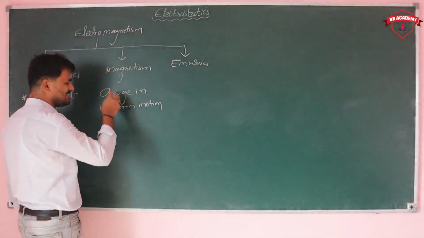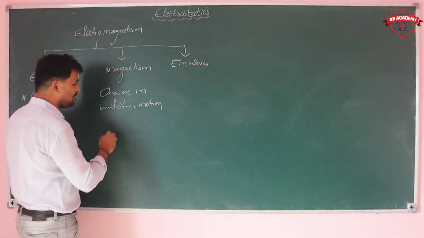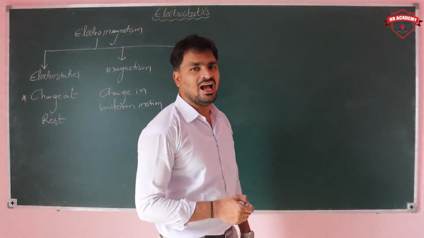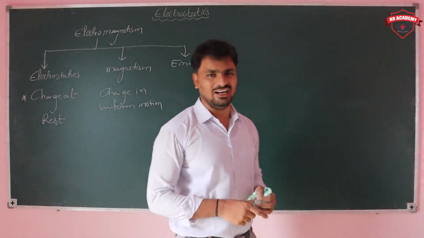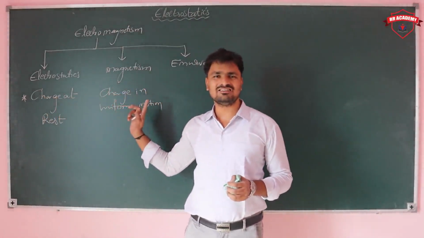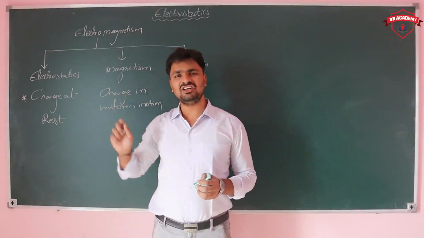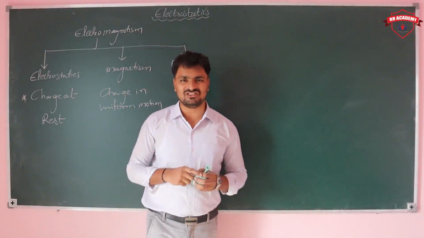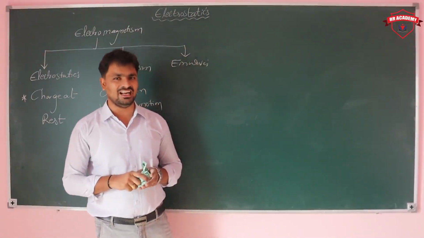So that we are discussing in magnetism. When the charge is in motion, it produces the magnetic field along with the electric field. Here, at rest, it produces only the electric field, and in uniform motion it also produces the magnetic field additional to the electric field. And it does not radiate any energy.